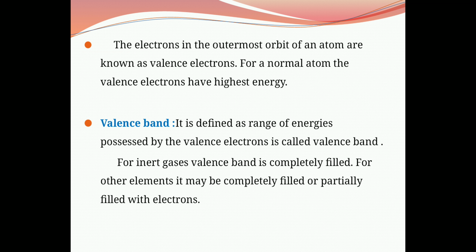We know that the electrons in the outermost orbit of an atom are known as valence electrons, and for a normal atom the valence electrons have highest energy, and these valence electrons are also called free electrons, and these electrons are responsible for conduction of current. The range of energies possessed by the valence electrons is called valence band. For inert gases, this valence band is completely filled, and for other elements, it may be completely filled or partially filled with electrons.